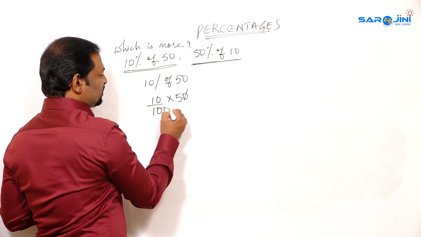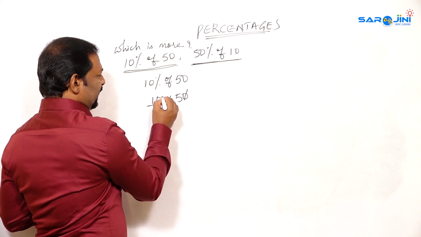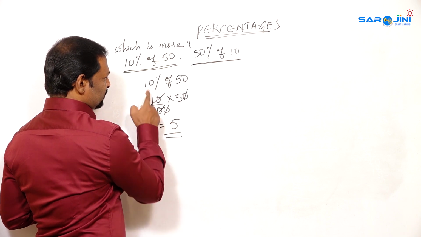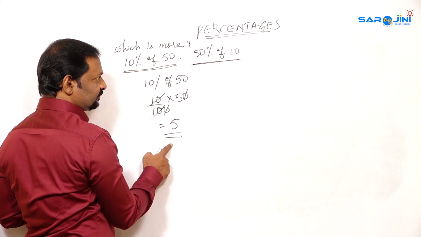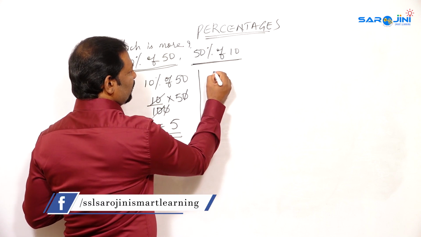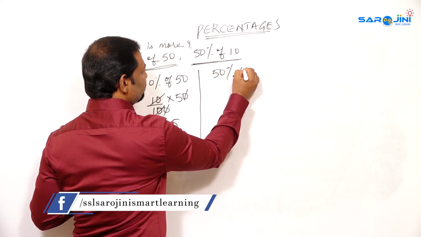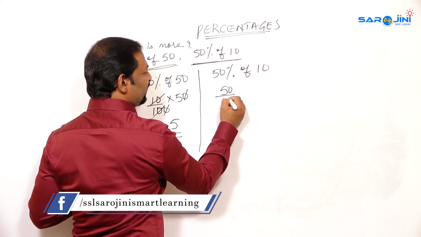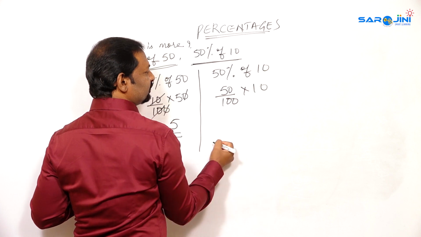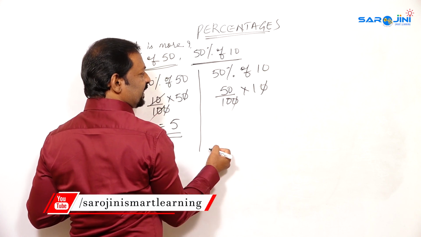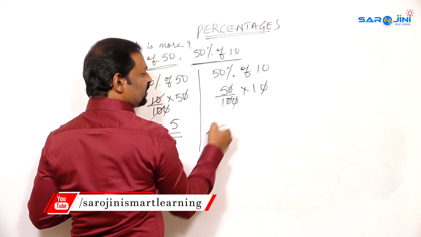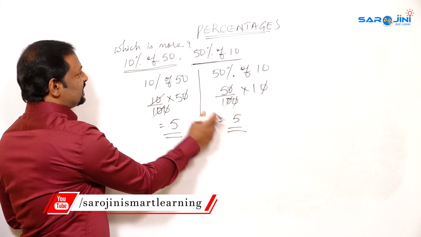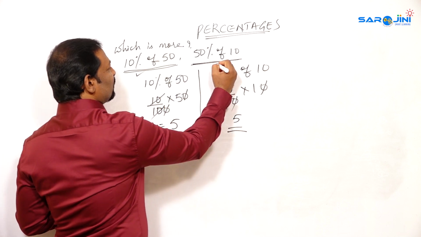So on calculation, 0, 0 cancel. Again this 10 and 10 will get cancelled. The answer is 5. So 10% of 50 is nothing but 5. If you go to this one, 50% of 10, 50% means 50 by 100 into 10. So 0, 0 get cancelled. Again 0, 0 get cancelled. What is remaining? 5. So both the answers are same. That means this is equal to this.